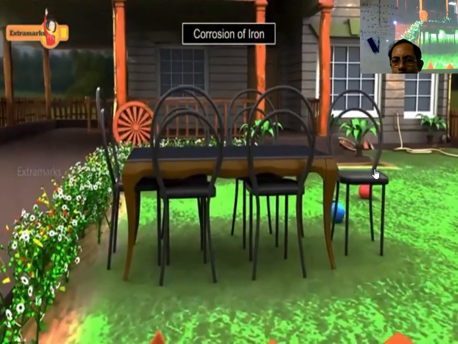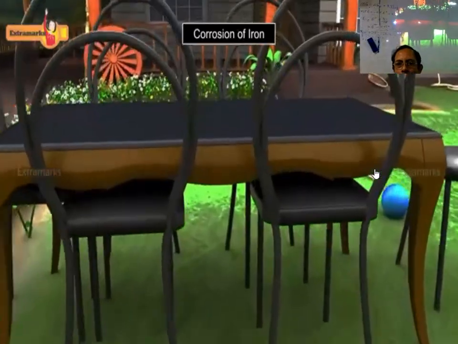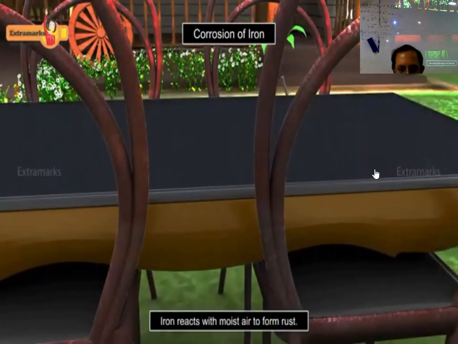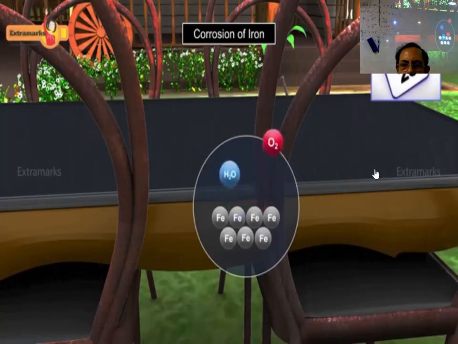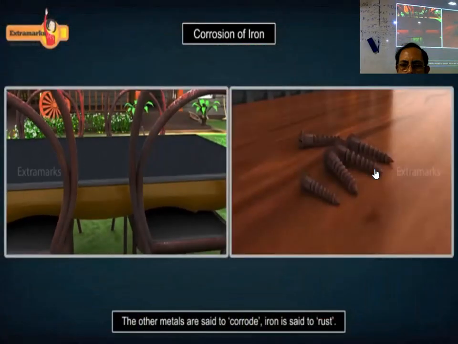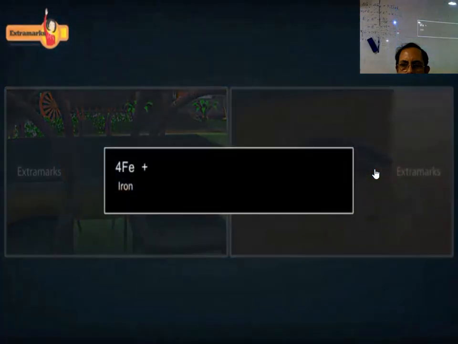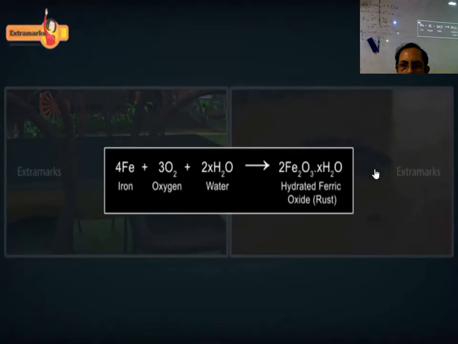Sometimes a layer of additional material is seen on the surface of iron articles. This is known as rust, and the process of its formation is called rusting. Rusting can be defined as the slow oxidation of iron by atmospheric oxygen in the presence of water or moisture. It is the most common form of corrosion. Remember, while other metals are said to corrode, iron is said to rust. Iron, when exposed to moist air, reacts with oxygen and water to form hydrated iron oxide. The hydrated iron oxide is called rust, and it is reddish brown in color.